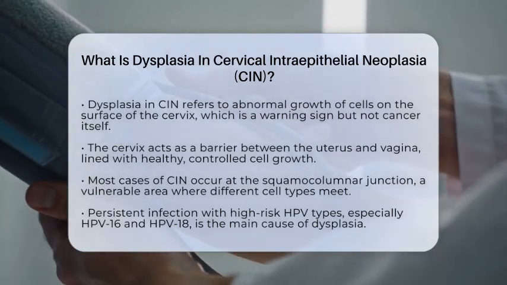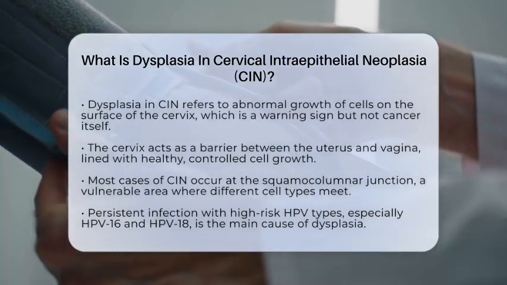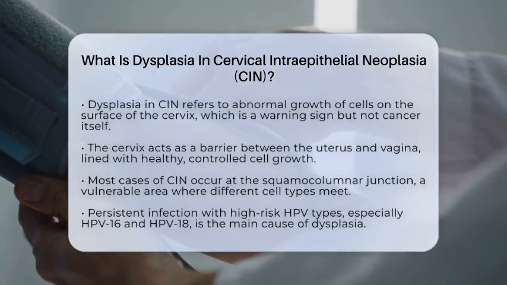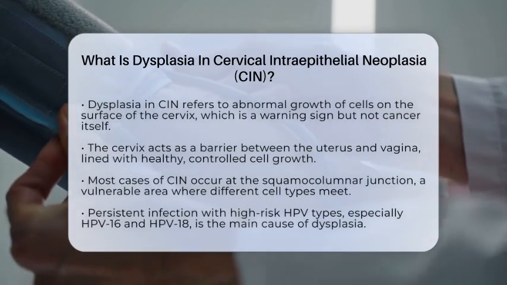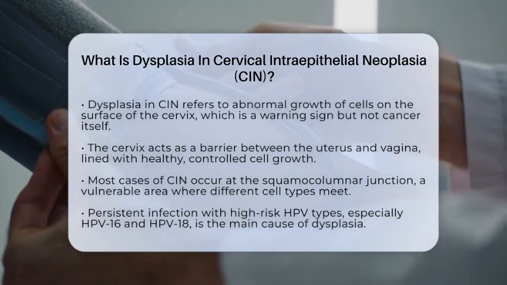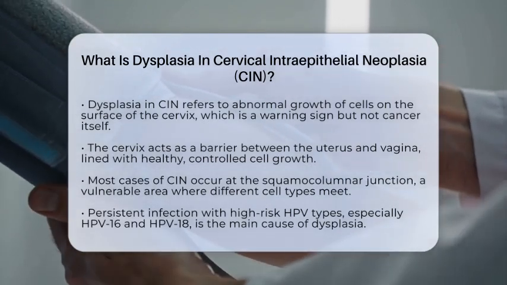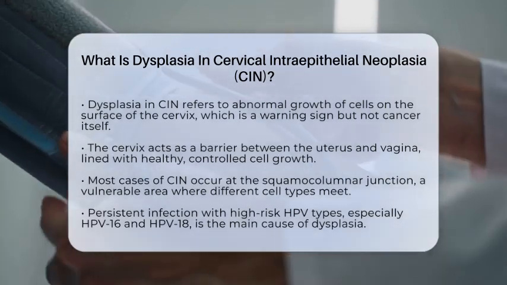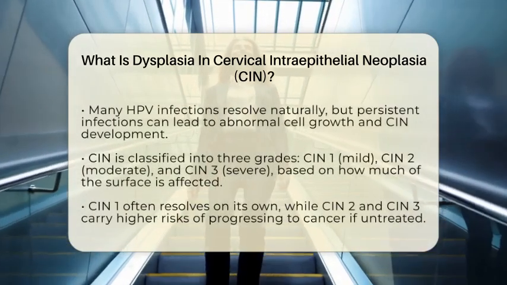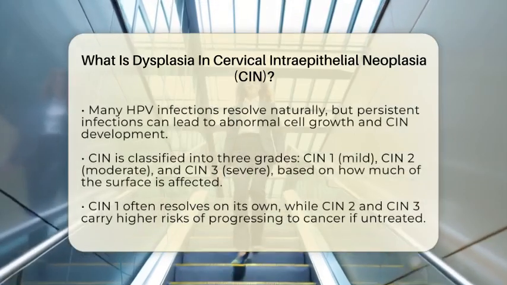But it is important to remember that dysplasia itself is not cancer. It's a warning sign that abnormal cell growth is happening within the epithelial tissue, which is the outermost layer of the cervix. Most cases of CIN occur at a specific area called the squamocolumnar junction, where two types of cervical cells meet. This area is more vulnerable because of its unique cell composition.